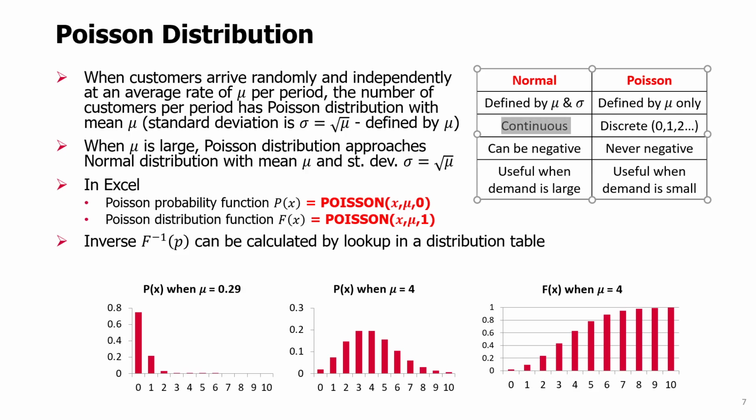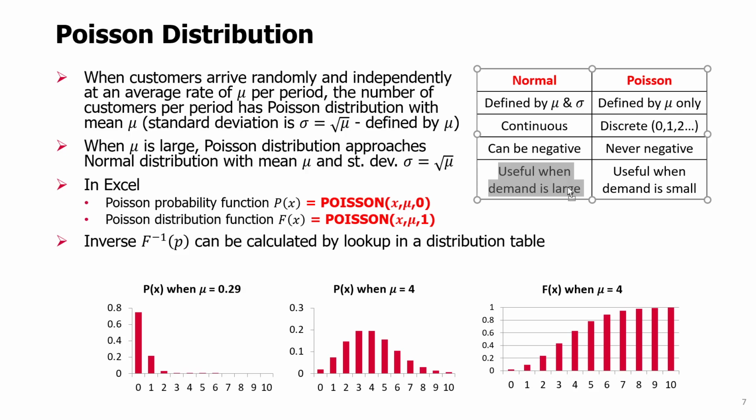The normal distribution is defined for continuous values, but it's not a problem when demand has a very large rate. Then we can ignore the fractional values or round them to integer values, and this is not going to introduce a lot of error because we are in a realm of very large values. The problem here also is that the normal distribution assumes the random variable can be negative, but assuming mu is large and sigma is much smaller than mu, the probability of those negative values will be very small and could be ignored.